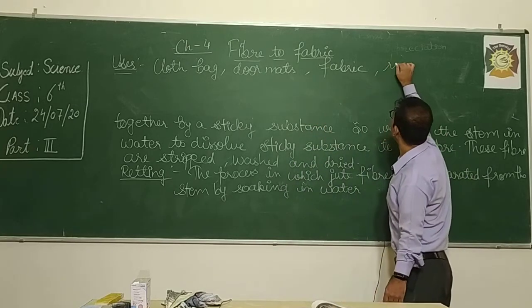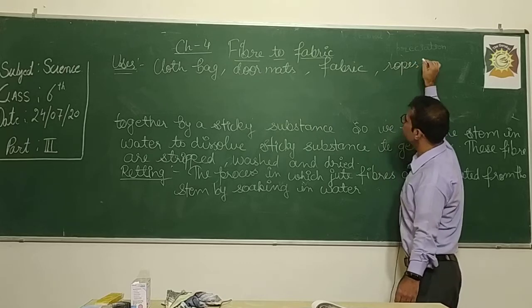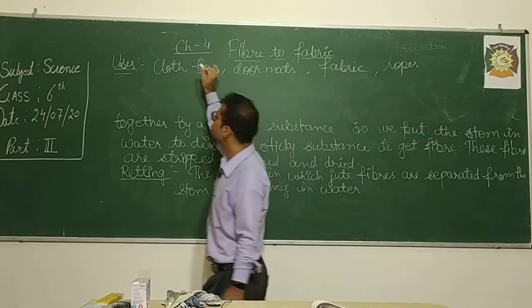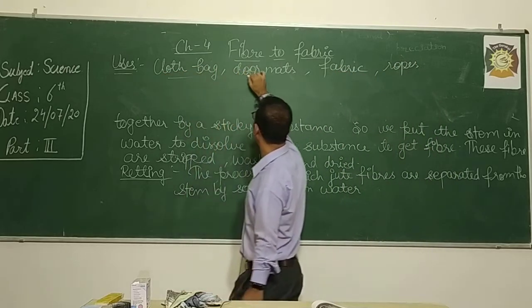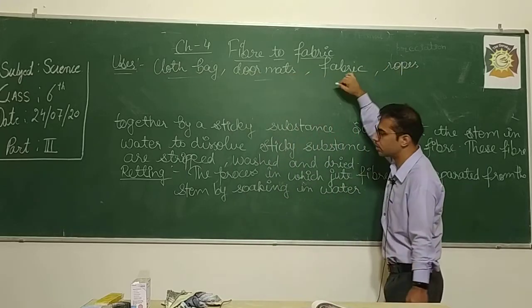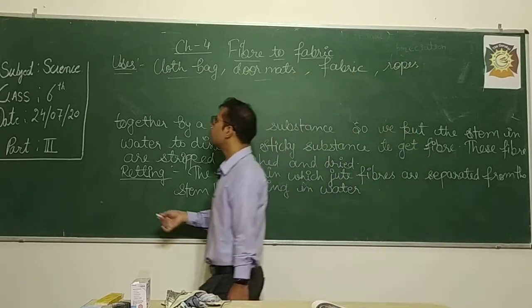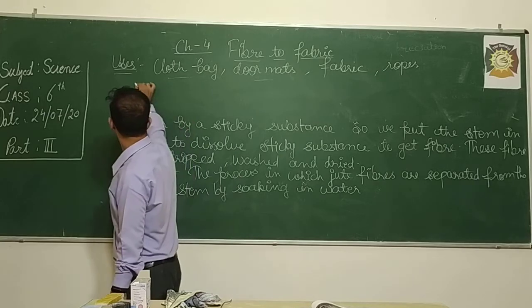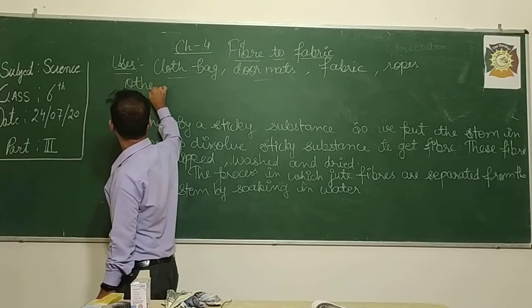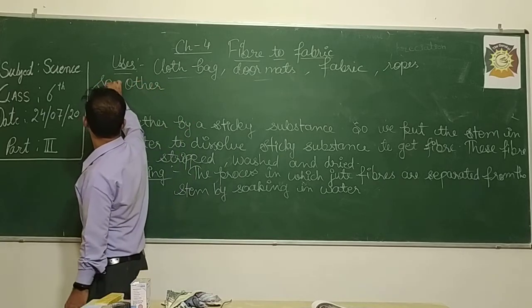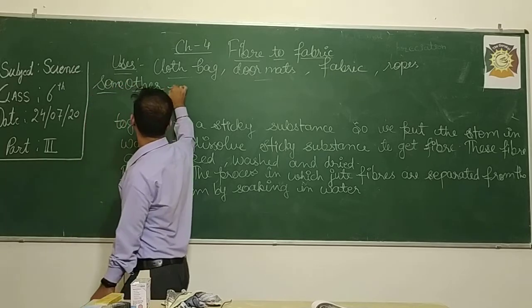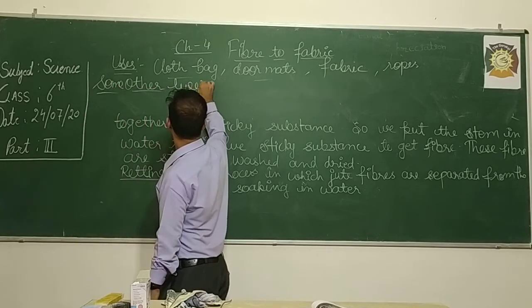Okay, clear, students? So these are the uses of the jute fiber. Jute fiber is used to make bags, doormats, and rope, and sometimes fabrics. Okay. Now after this, we are going to proceed to the next topic, that is some other types of plant fiber.